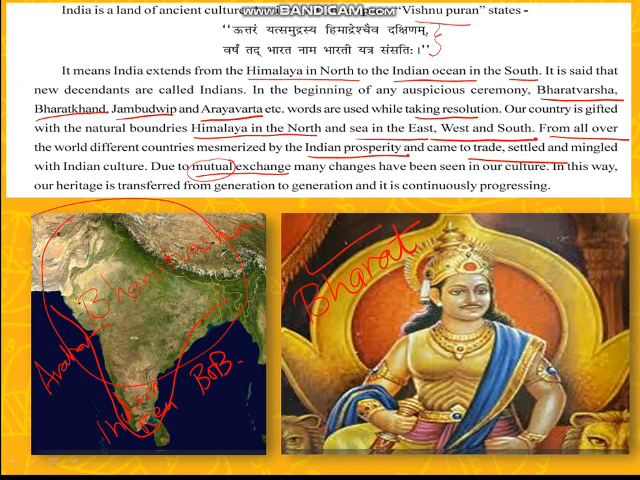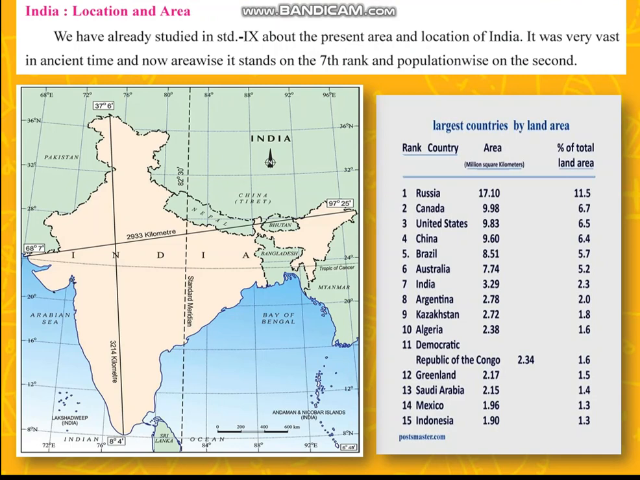Now let us see the other part. The second part tells us about the location of India. We already studied this in standard 10, so I am going a little faster. India is the seventh largest country in the world. The extent is already given, so I'm not referring to it. But the location of India is about 30 degrees on all sides, that is north, south, east, west.